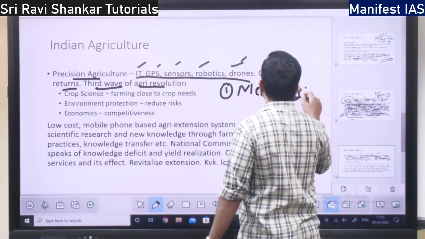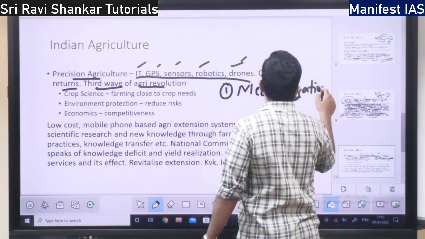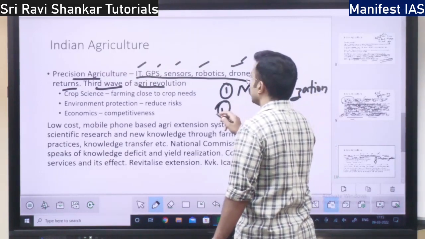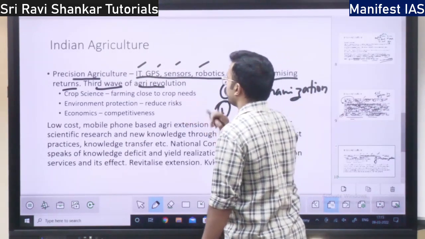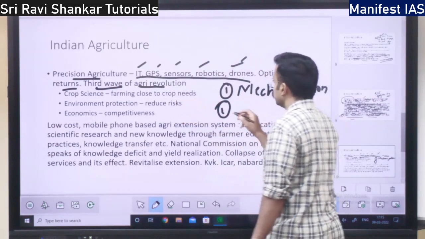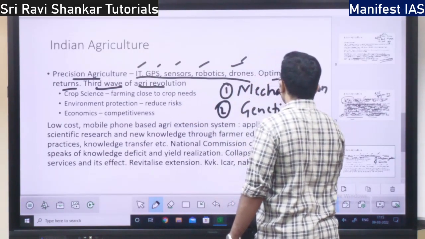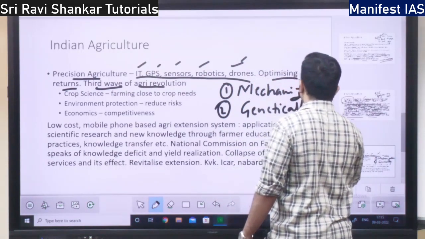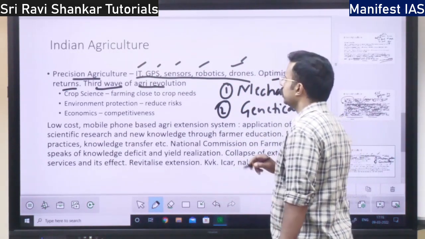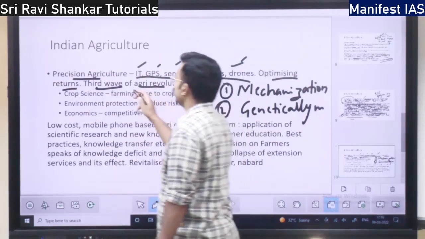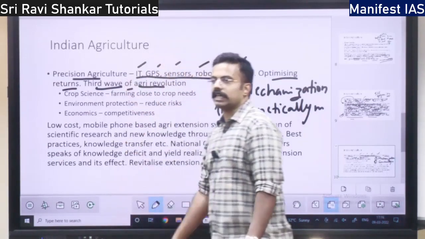Using machinery in agriculture is the first wave. The second wave of agricultural revolution is genetically modified organisms. That is the second wave. The third wave of agricultural revolution speaks of precision agriculture.